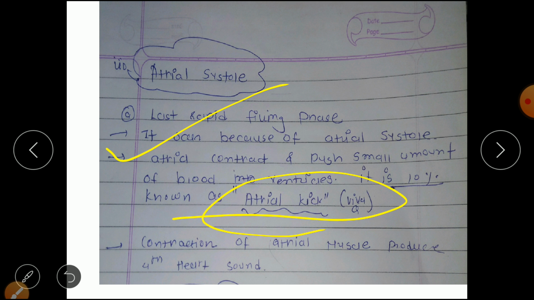Atrial kick means that whenever the atria contract, a small amount of blood goes into the ventricles. That phase is up to 10% and is known as the atrial kick. The contraction of atrial muscle produces the fourth heart sound. Remember this, the contraction of atrial muscle produces the fourth heart sound.